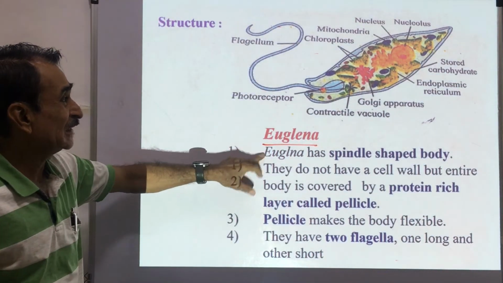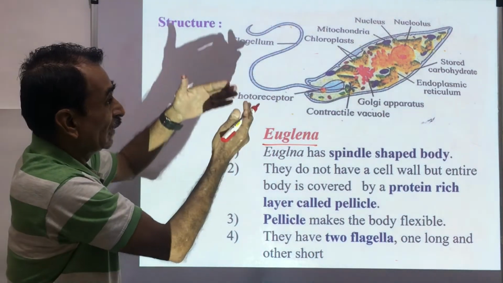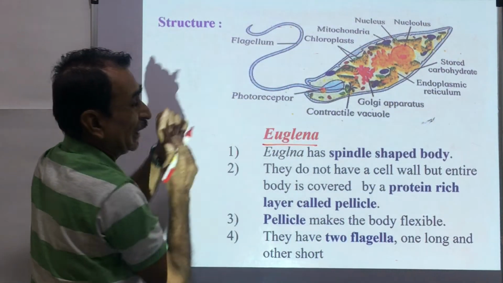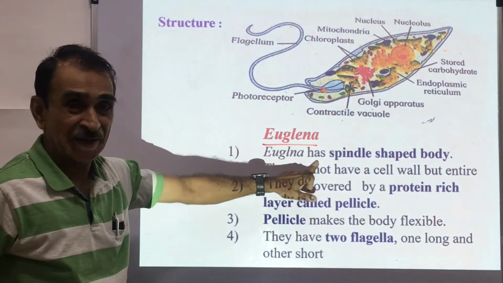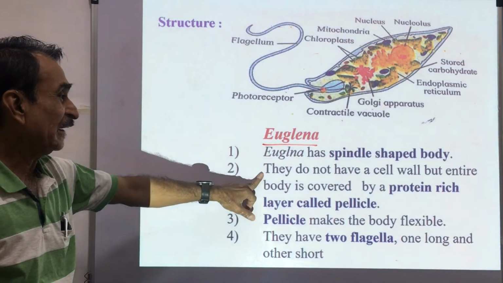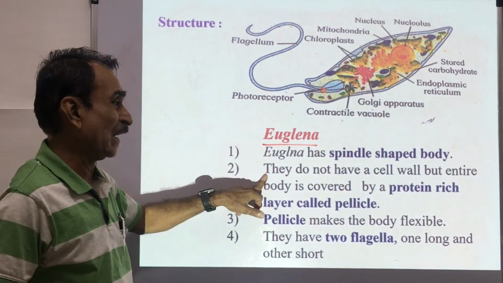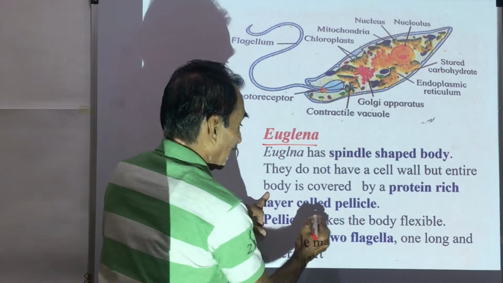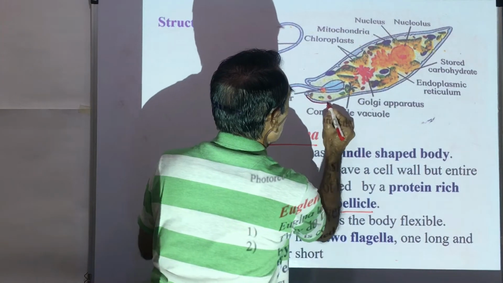This Euglena has a spindle-shaped body, broad at the middle and tapering and narrowing at both ends. This is called a spindle-shaped body. They do not have a cell wall, but they have a pellicle.